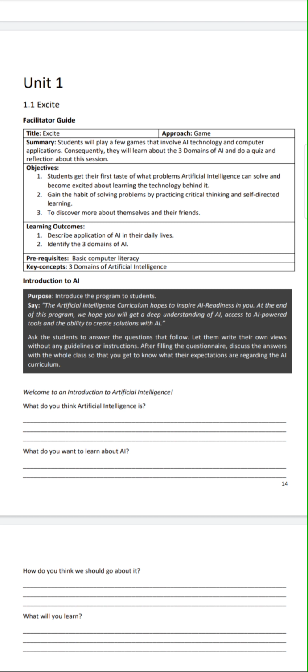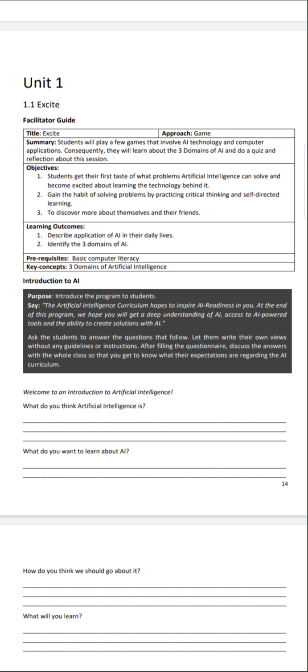The title is Excite and the approach is games, which means we will be learning by games here. The summary given is: students will play a few games that involve artificial intelligence technology and computer applications. Consequently, they will learn about the 3 domains of AI and do a quiz and reflection about this session.